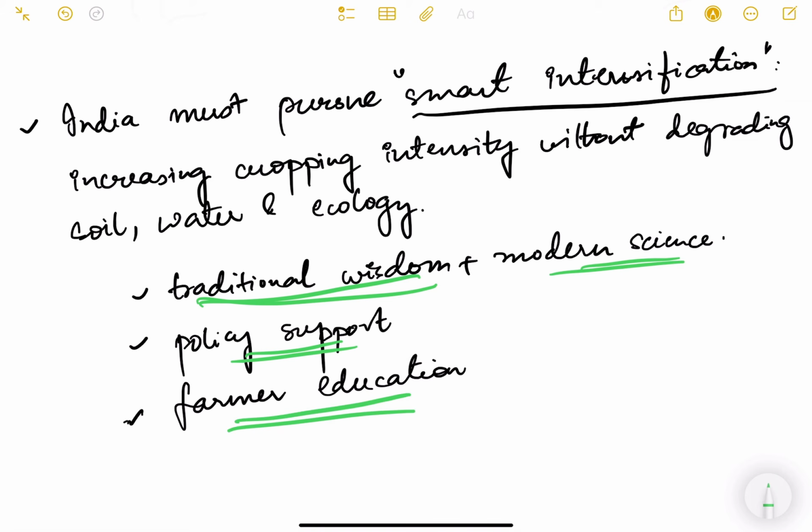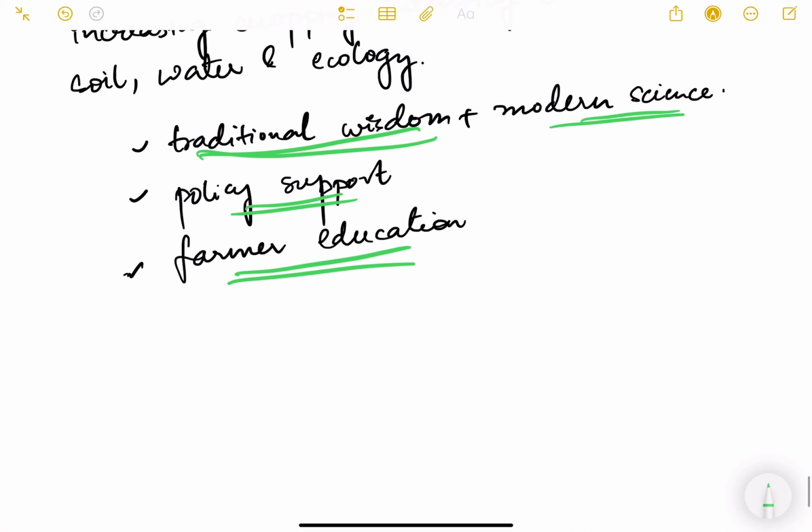Farmer education is also equally important, so that farmers know that by using excessive fertilizers, excessive chemical inputs, we are actually degrading the quality of soil and reducing the long term sustainability. So this is about the cropping intensity and sustainability in Indian agriculture.